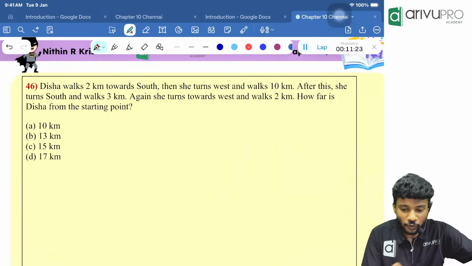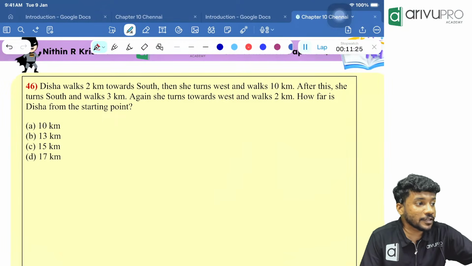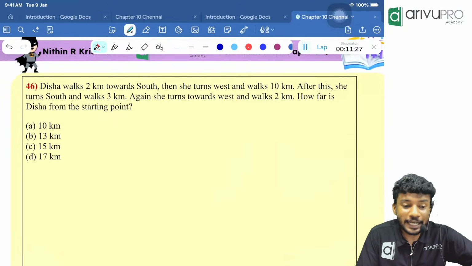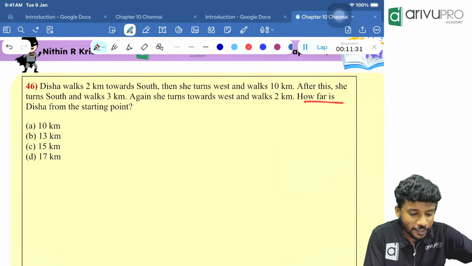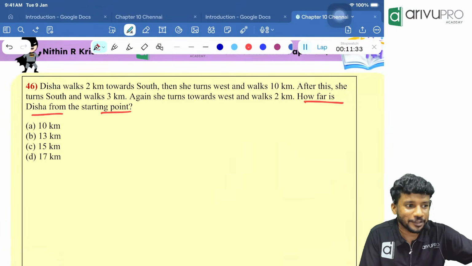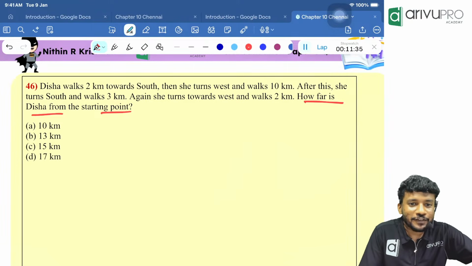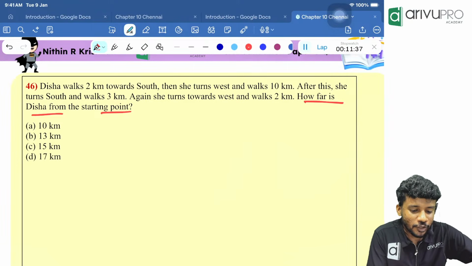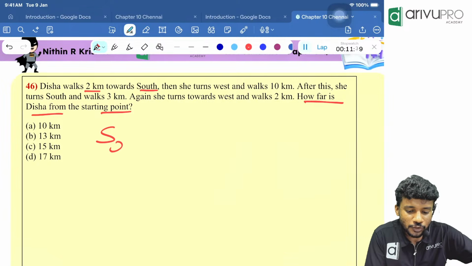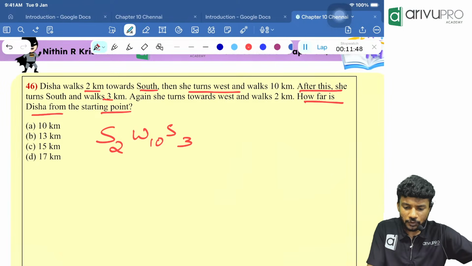Disha walks. Okay, I did a wrong thing. Can anyone tell me what I did wrong now? I read it from the beginning. I should read it from the end. How far is Disha from the starting point? Okay, now we need to find the distance. Correct? Disha walks 2 kilometers south. South 2. Then turns towards west and walks how much? 10. After this, she turned to the south and walked how much? 3. Then how far is she from the starting point is the question.